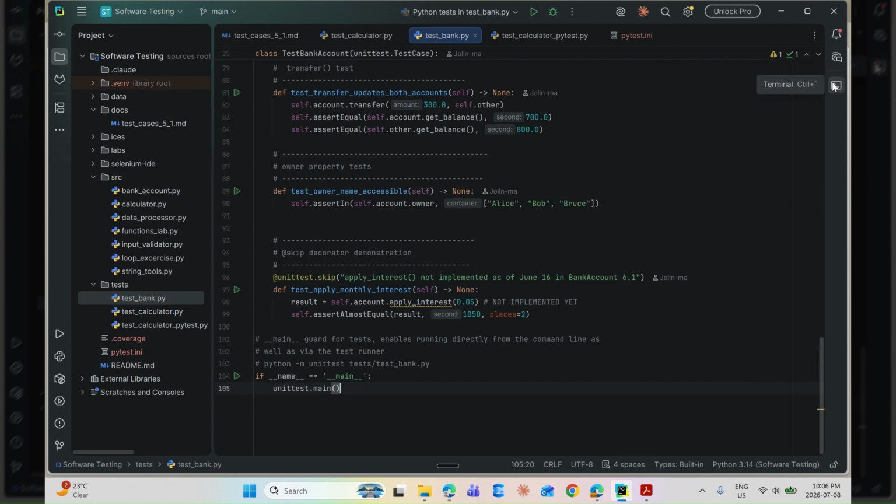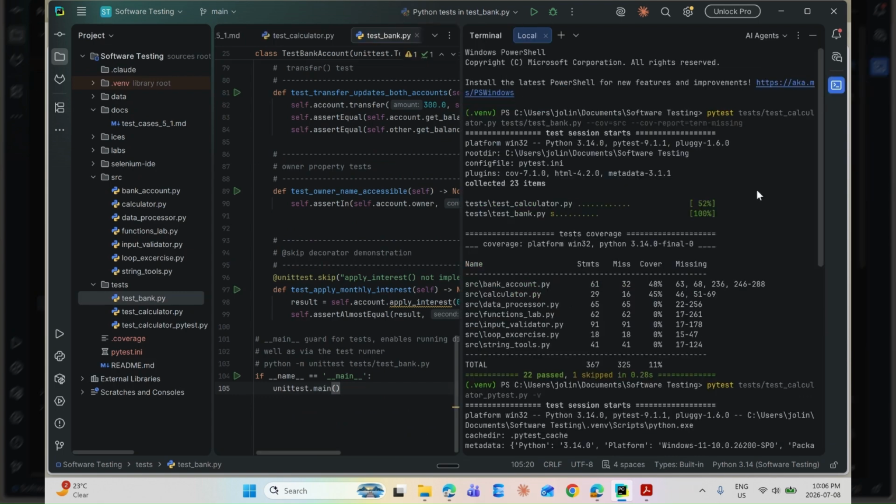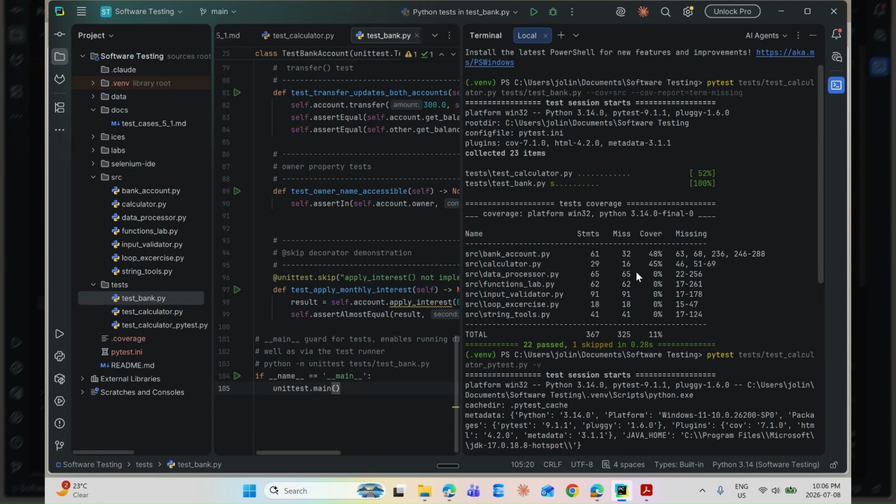So let's open up a terminal. Coverage here is around a mid to high 40% for both files. What's missing is mostly the if __name__ == "__main__" demo block, which only runs when the file is executed directly, not imported. The rest of source shows low coverage here just because these two test files don't target it. That's covered elsewhere.